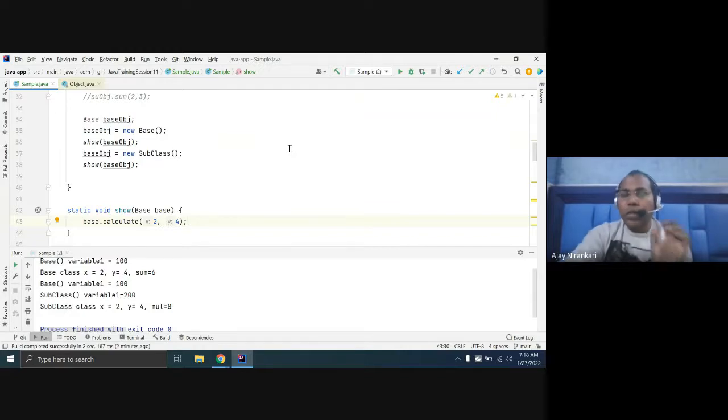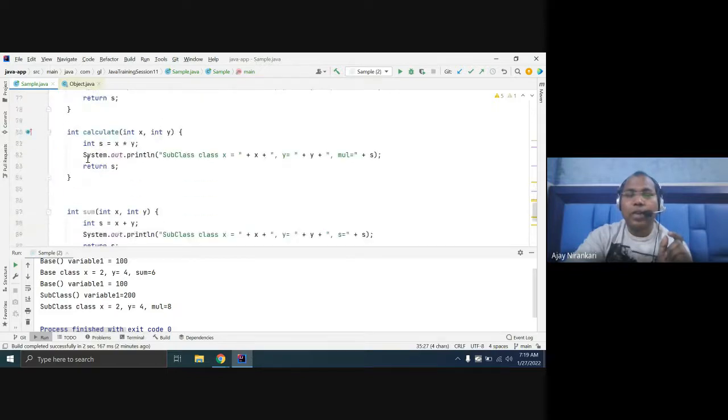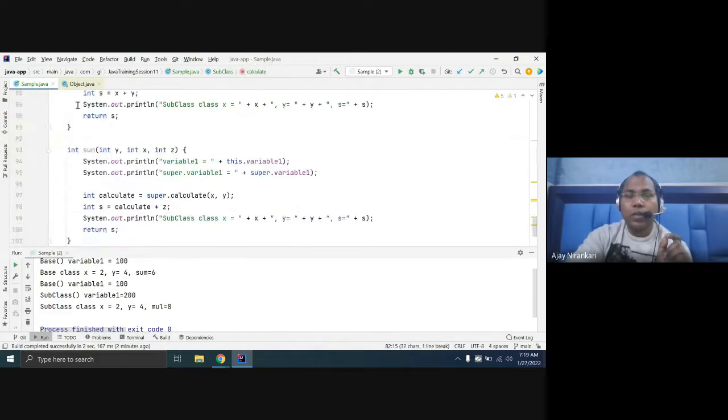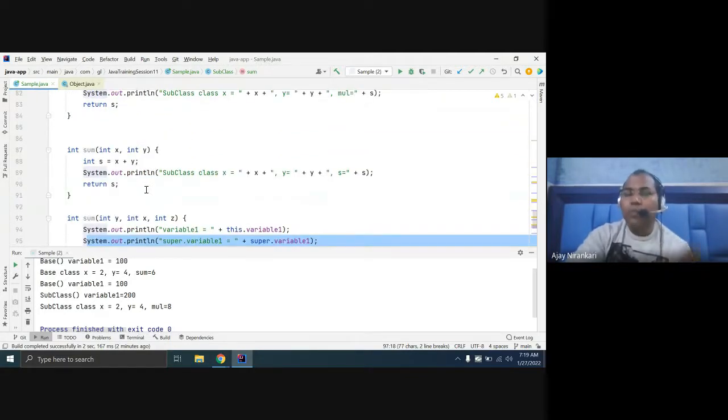Polymorphism means one thing can have different forms. In the case of calculate, calculate works differently depending upon which object you pass. So method overriding is the example of runtime polymorphism, and overloading is also a form of polymorphism, but compile time polymorphism.